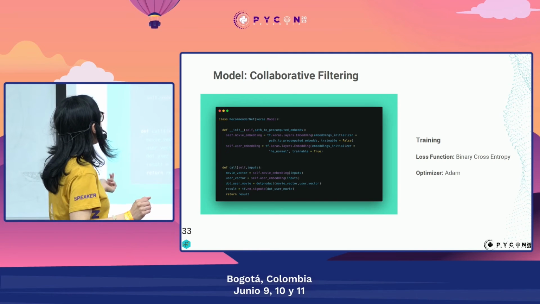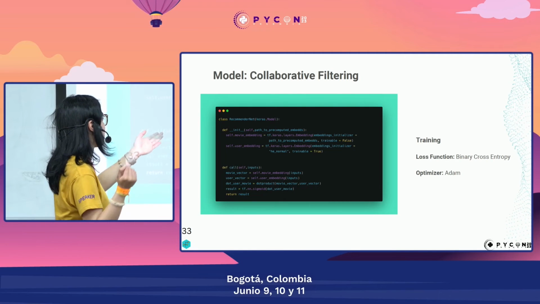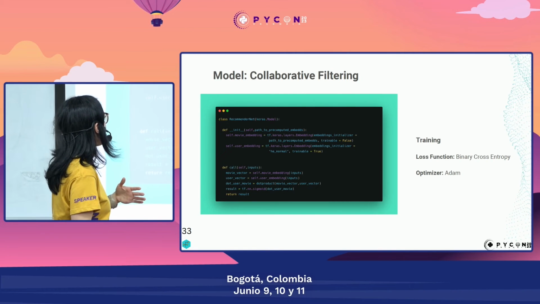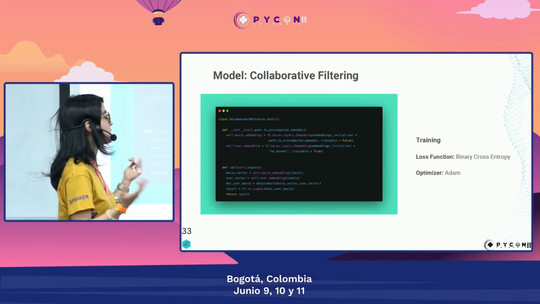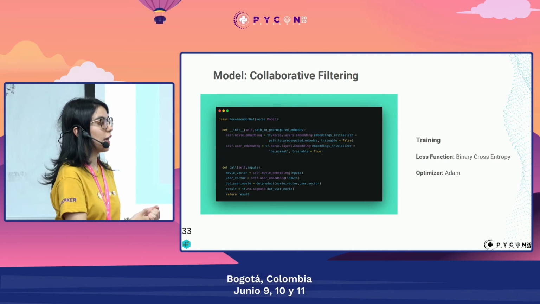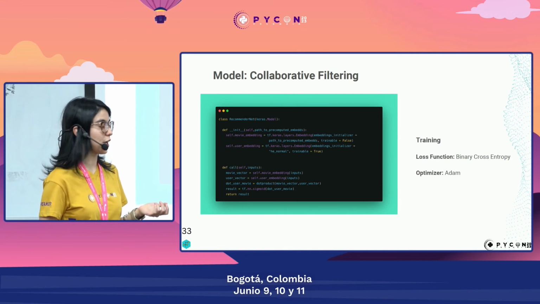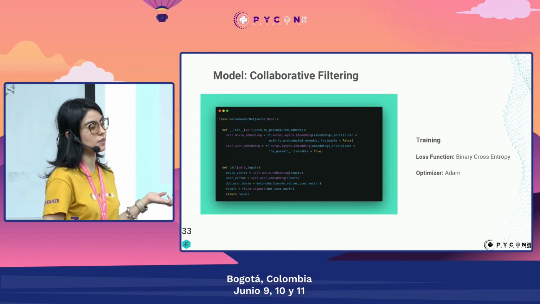Then for the training, we will have the dot product between movies and users, and then we will take this dot product and we will pass it through a sigmoid in order to get values between 0 and 1. So we could treat this problem as a classification problem. So that's why our loss function is a binary cross entropy, and the optimizer that we use is Adam.